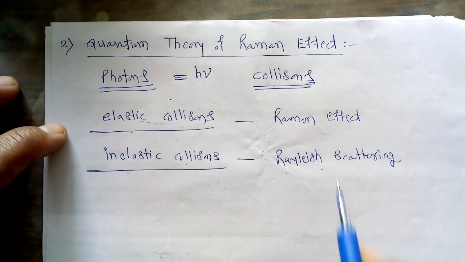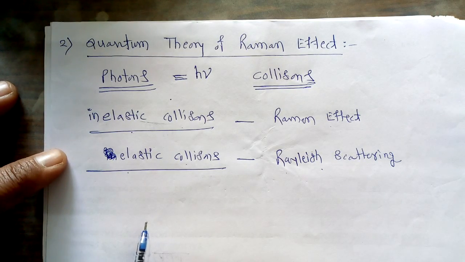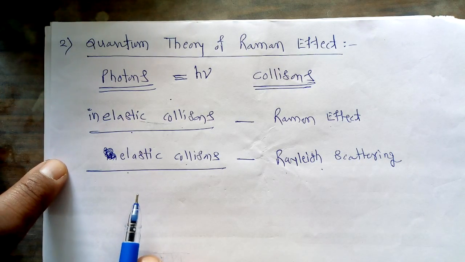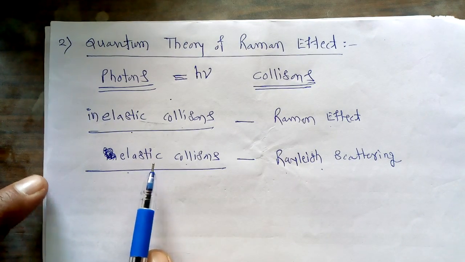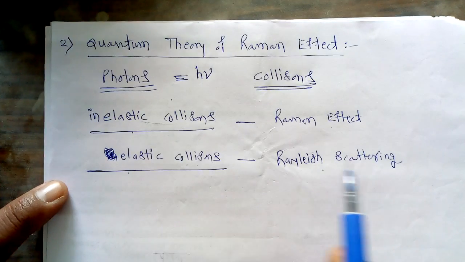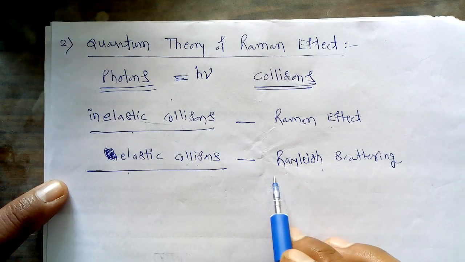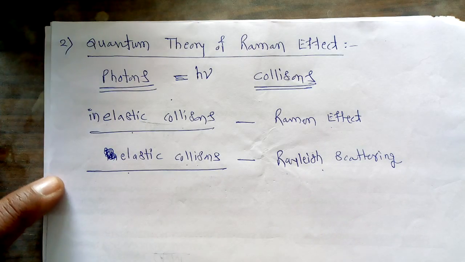So now we can say that these two types of collisions can take place. One is an elastic collision, the second is an inelastic collision. When the collision is elastic, Rayleigh scattering takes place, and when inelastic collision is there, the Raman effect is obtained.